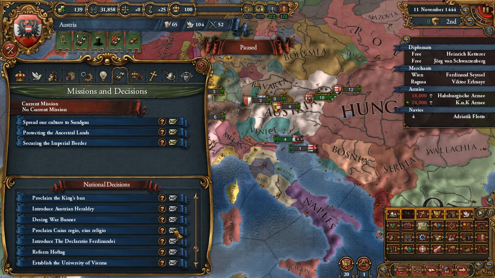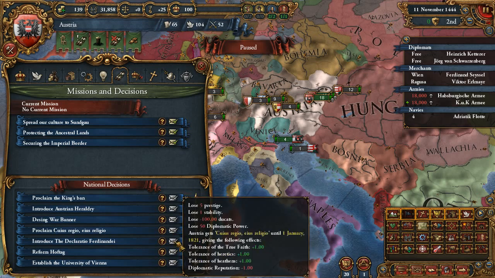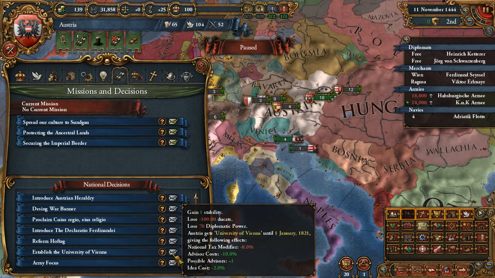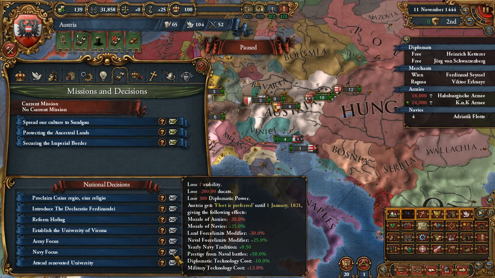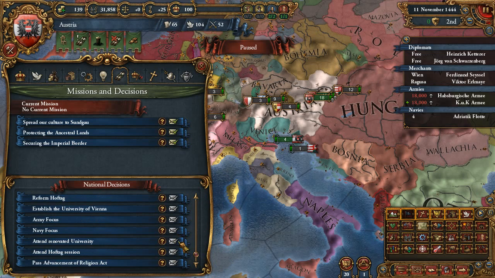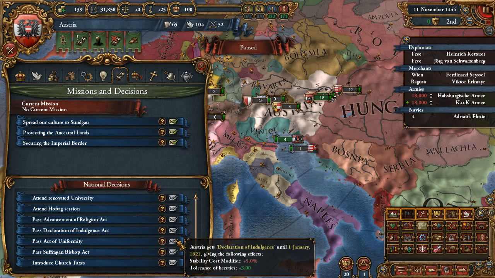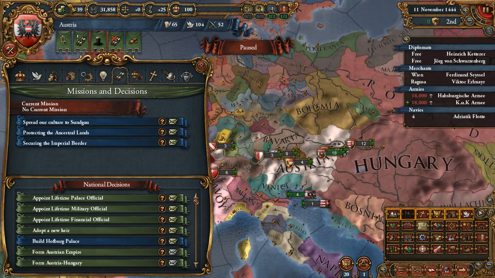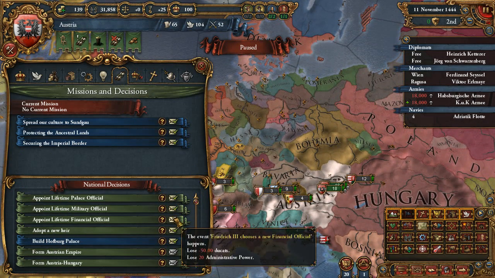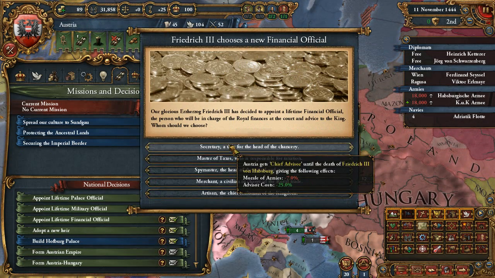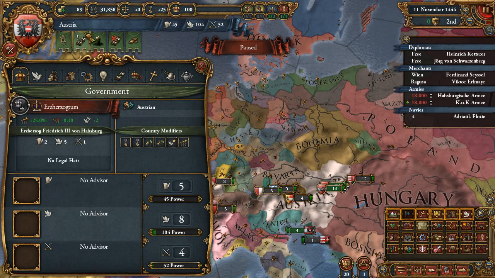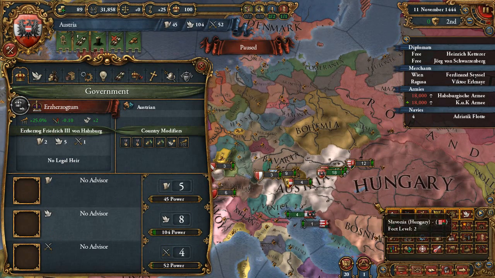In Das Kaisertum. These are three decisions from Das Kaisertum, or maybe they're inherited by Das Kaisertum. I don't know. Establish the university. That's pretty much what I've seen so far in all of your mods. Attend renovated university, yes. And these are pretty much the same. So yeah, I'm excited. We have a lot of money. Let's appoint our financial official right away. I just love the secretary. This is so good. I can right away go ahead and afford and get myself advisors.